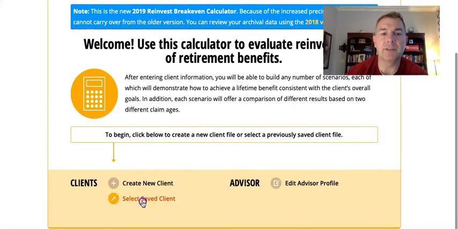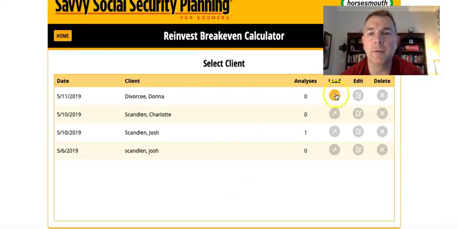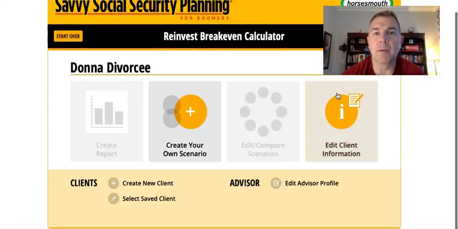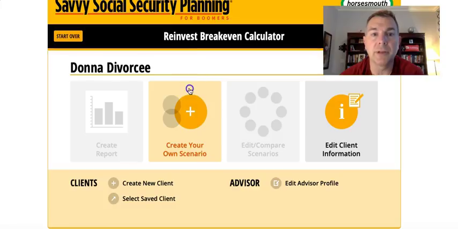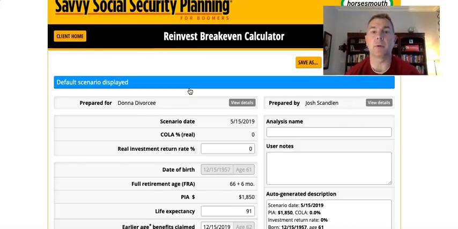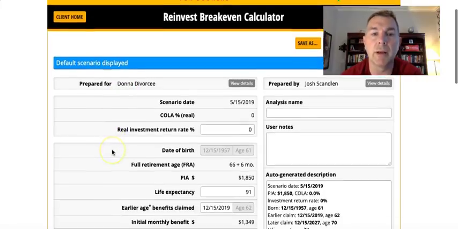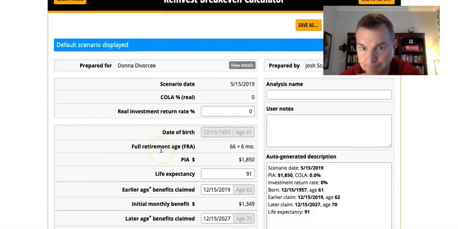We're going to hit select save client. We're going to look back at Donna Divorcee, and we're going to load her up because again, this only takes one person into consideration. Just if you take your benefits early, what do you expect as a rate of return? What can your benefits look like? So remember, Donna is 61. She's born in December 1957, so she's coming up on being able to take Social Security, which will be in 7 months, when she hits 62, if she wants.